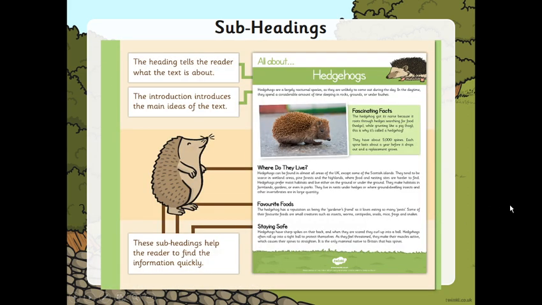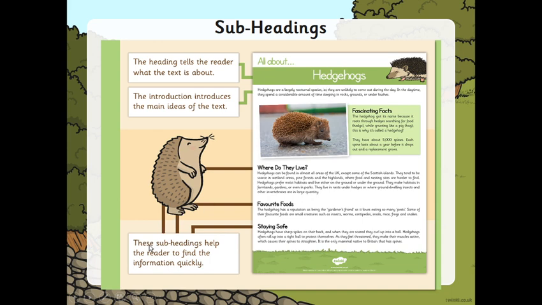Subheadings. In this example, the heading tells the reader what the text is going to be about. And here is the heading, hedgehogs. I clearly know from that heading that the text I'm going to be reading is going to be about hedgehogs.